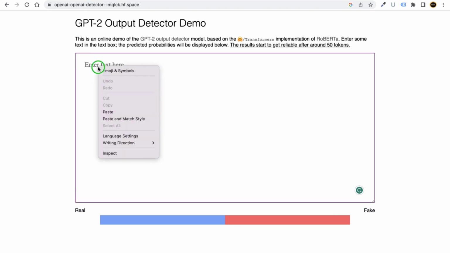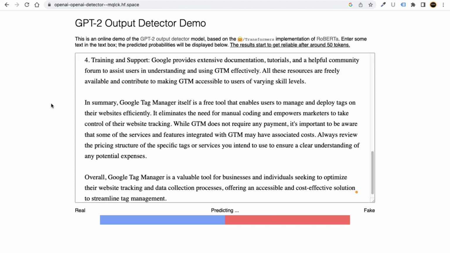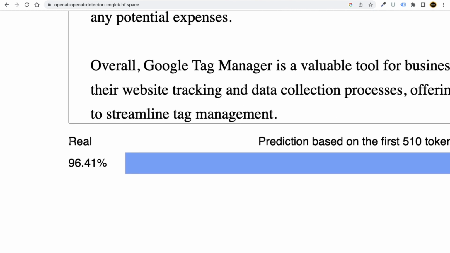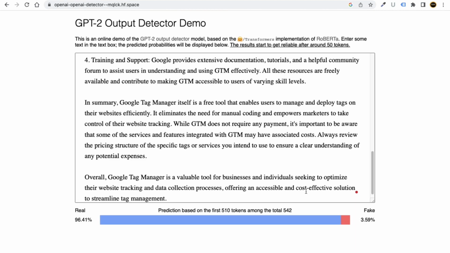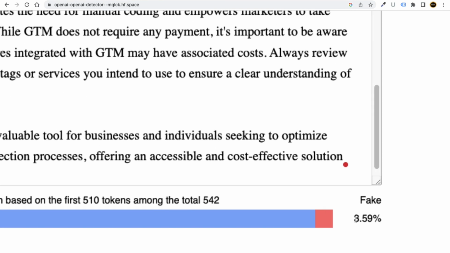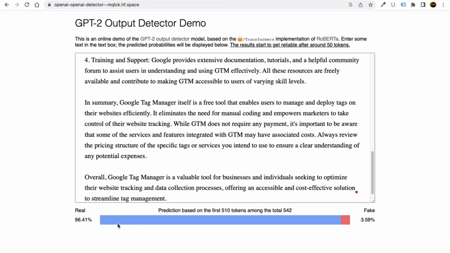Okay, so I will just go here, right click and click on paste. Now here you can see that the content I've created with ChatGPT is showing 96.41% original, that means real. So this answer I can basically use on my Quora profile. It's very simple, very easy, nothing complicated, and only 3.59% is fake. That's okay. This real number should be more than 80%.